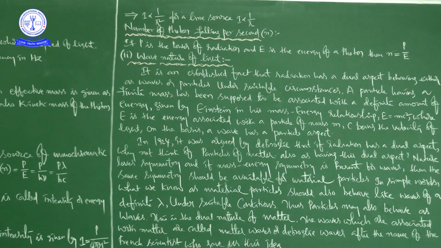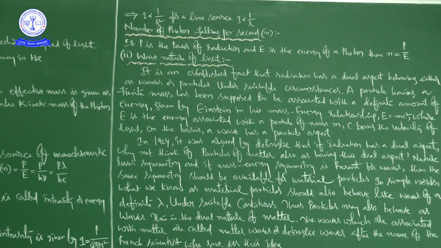Now we are going to concentrate on the wave nature of light. Listen here to what he is saying. It is an established fact that radiation has a dual aspect, behaving either as waves or particles under suitable circumstances. This is the fact. The name of the chapter is dual nature of light.